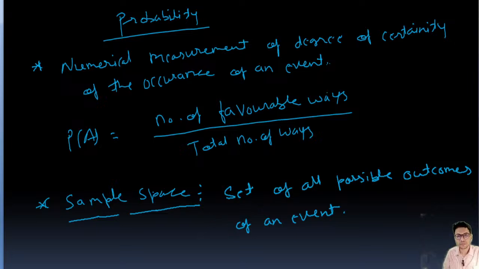Next is trial. What is trial? These terms are very important to understand the probability.